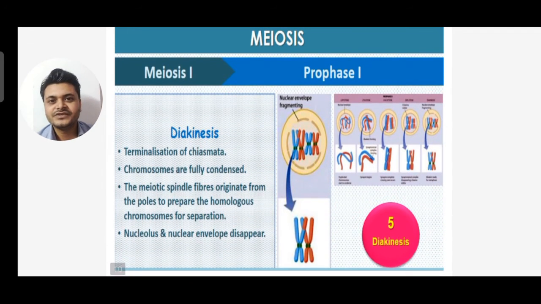Next is the last phase of prophase 1, that is diakinesis. Here terminalization of chiasmata is seen, and the entire chromosomes will be separated. The chromosomes are fully condensed, and the nucleolus and nuclear membrane disappear. The spindle fibers originate from the poles to prepare the homologous chromosomes for separation. This is diakinesis.